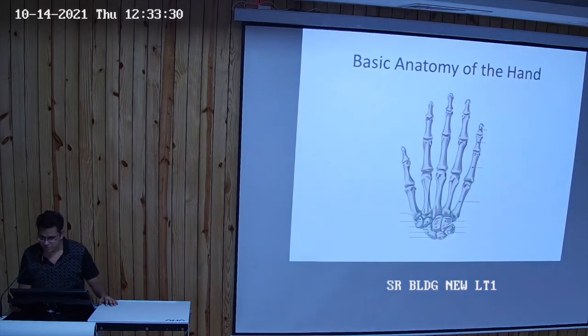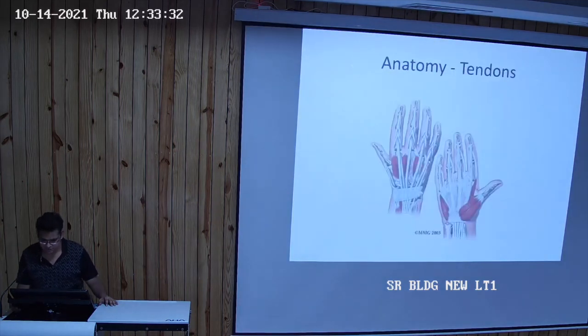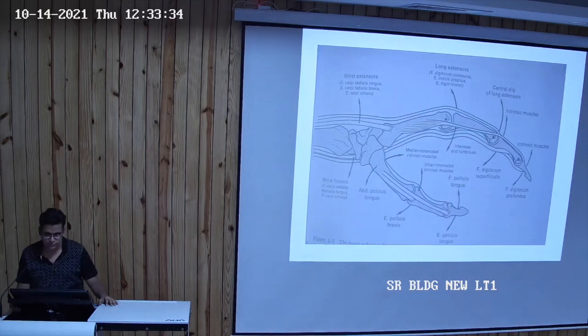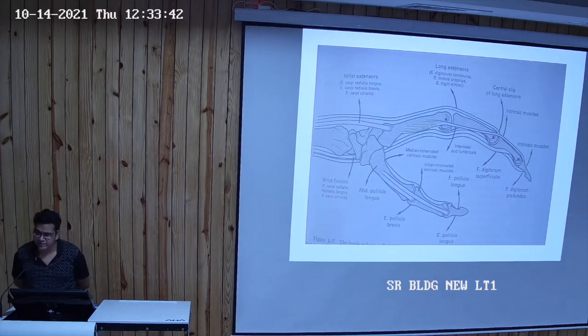Now the basic anatomy of the hand: there are certain tendons, ligaments. There are wrist extensors, the extensor carpi radialis longus, brevis, and the carpi ulnaris. There are long extensors: extensor digitorum communis, the indicis proprius, digiti minimi, and the central strip of the long extensors.